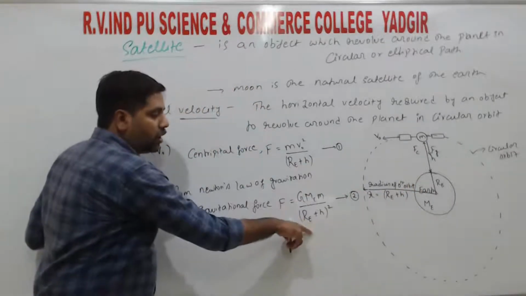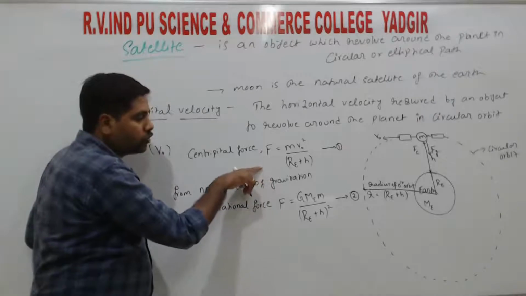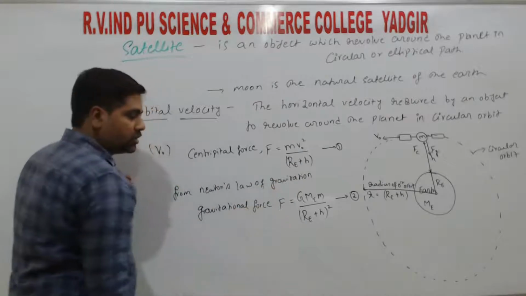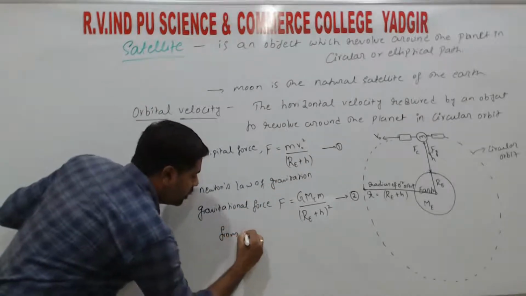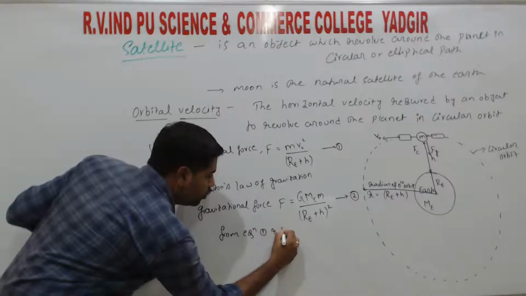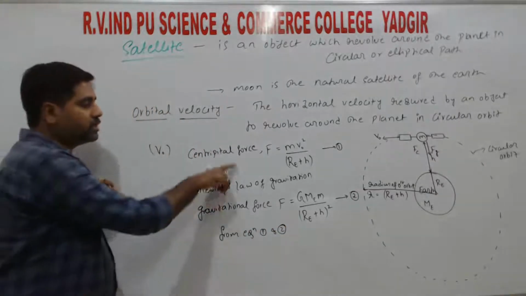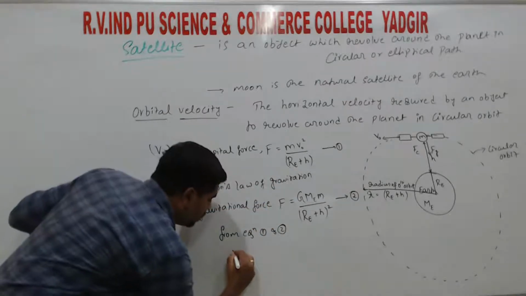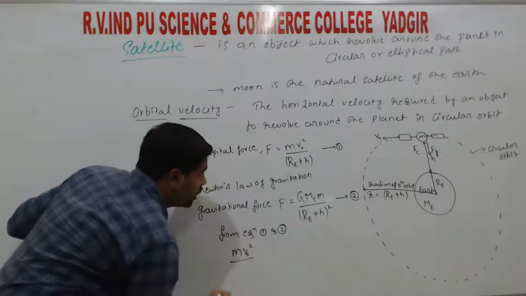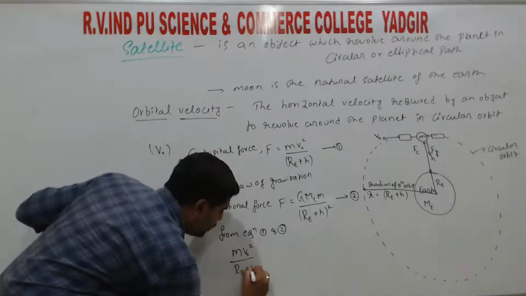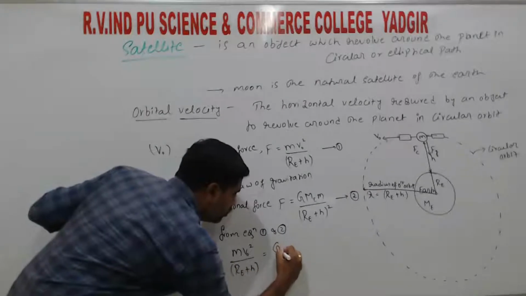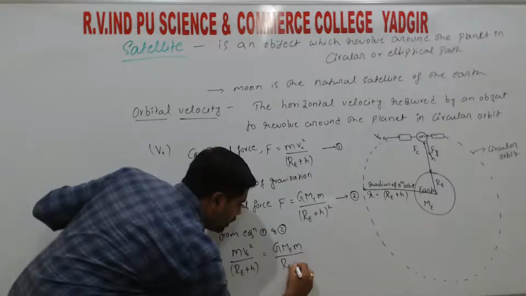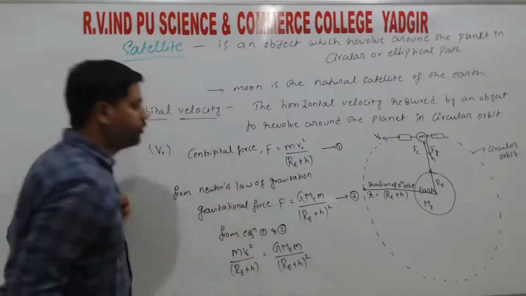So from equation 1 and 2, the LHS is the force, and both are the same, right? Since the LHS are the same, we can equate the RHS. So from equation 1 and 2, we can equate the RHS, that is m VO square divided by RE plus H equals G ME into small m divided by RE plus H whole square, right?